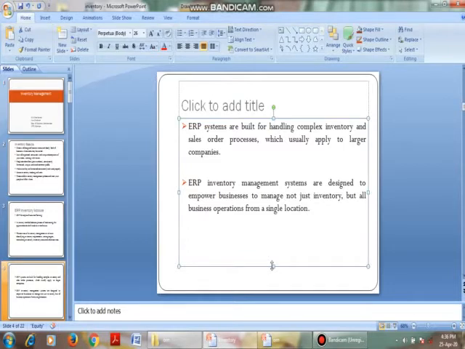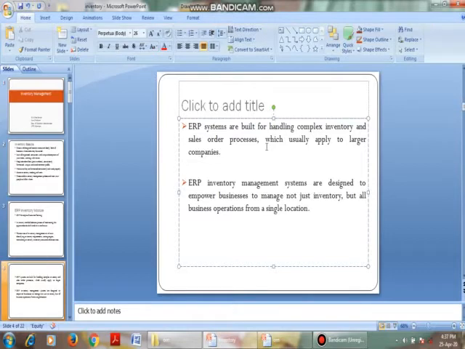In such companies, lakhs of orders cannot be handled by human beings. So they use this type of software to handle complex inventory and the sales order process. Whenever you order online or from any company, the order is processed. For example, if you have ordered a mobile phone on Amazon or Flipkart, you get a message immediately that your order is placed.